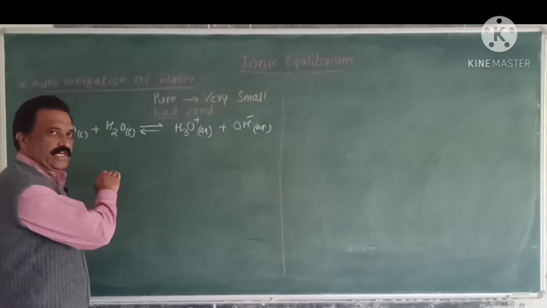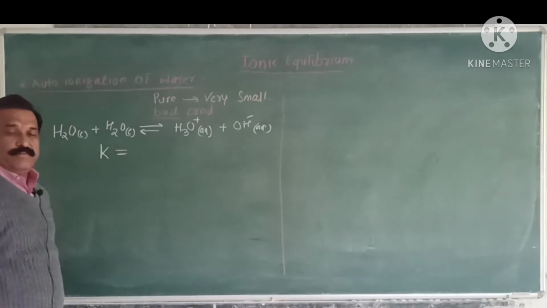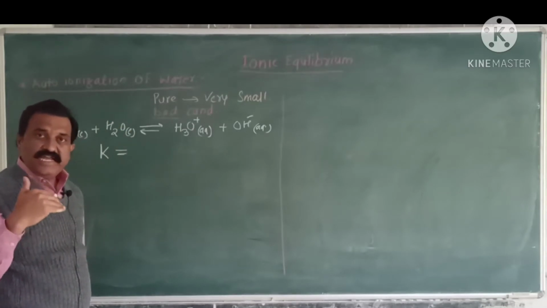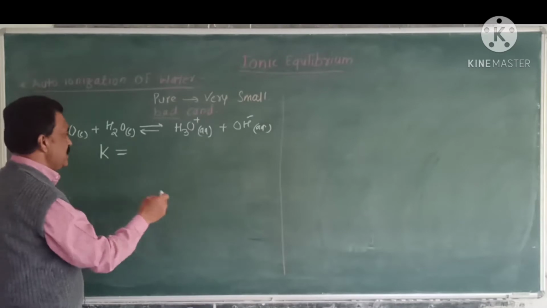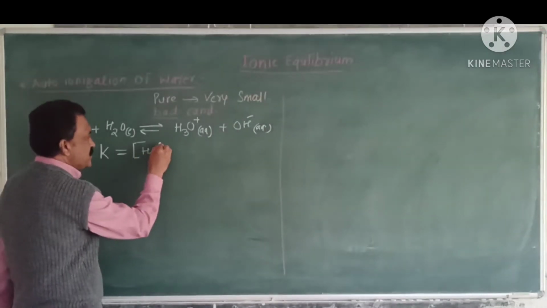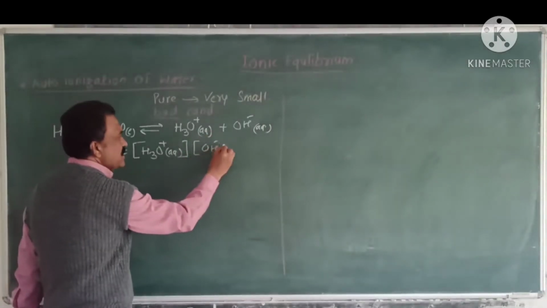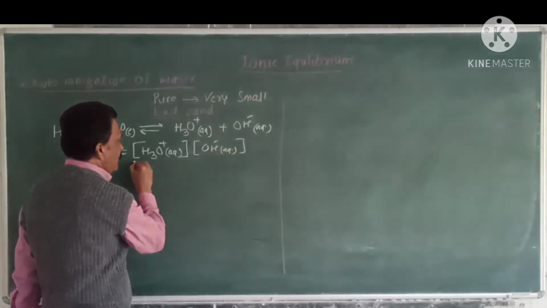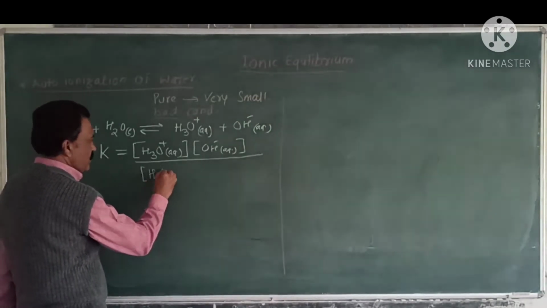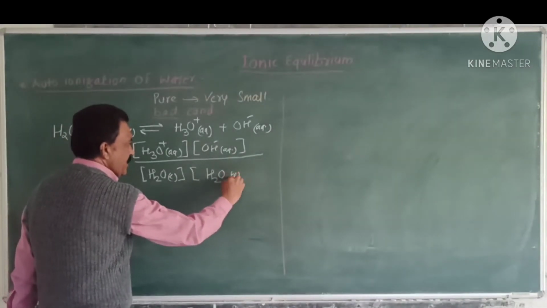The equilibrium constant, denoted by capital K, is the ratio of the concentration of products divided by the concentration of reactants. Hence, it can be written as the concentration of hydronium ion H3O plus aqueous into the concentration of OH minus ion aqueous, divided by the concentration of unionized H2O molecules into the concentration of H2O liquid.